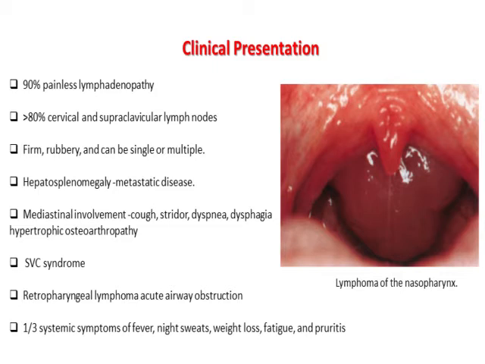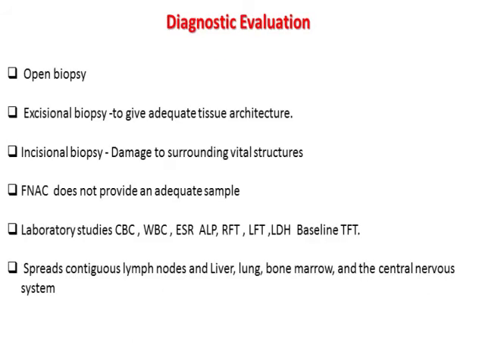They can also have features of hypertrophic osteoarthropathy due to excessive deposition of skin and bone in the distal limbs. They can also present with features of SVC syndrome. Retropharyngeal lymphomas can present with features of acute airway obstruction. One third of the patients present with systemic B symptoms like fever, night sweats, weight loss, fatigue, and pruritus. Role of surgery in management of these lymphomas is mainly in biopsy.